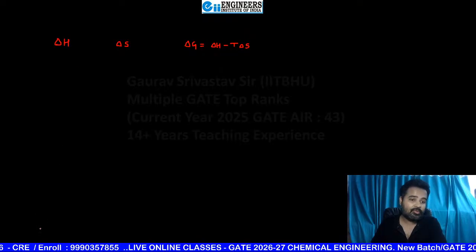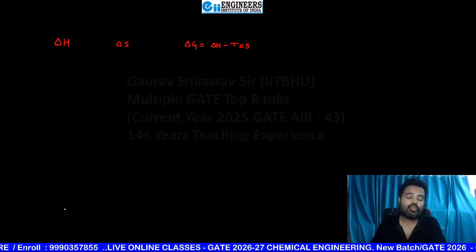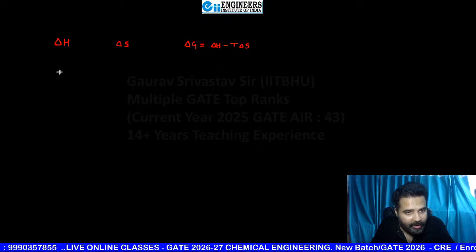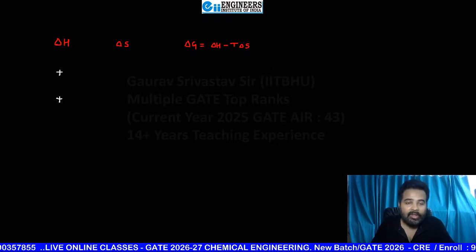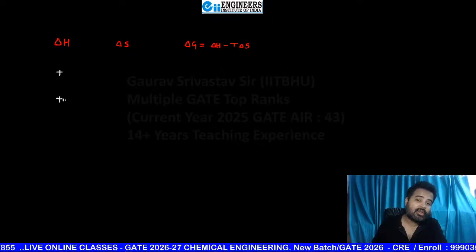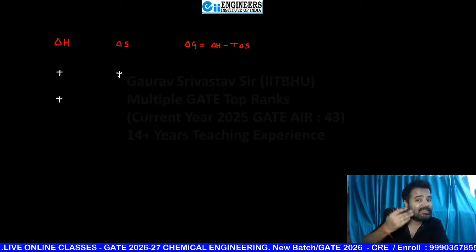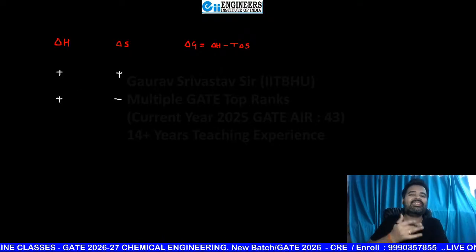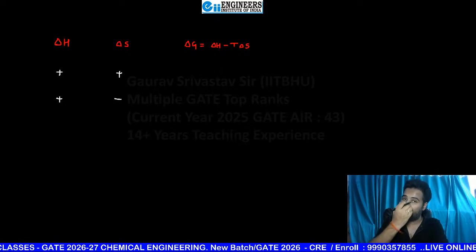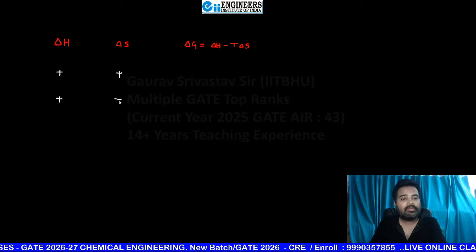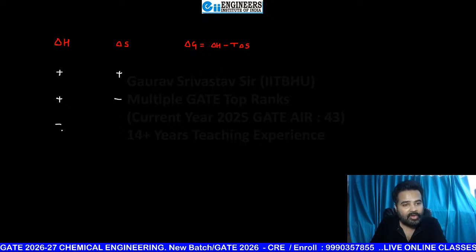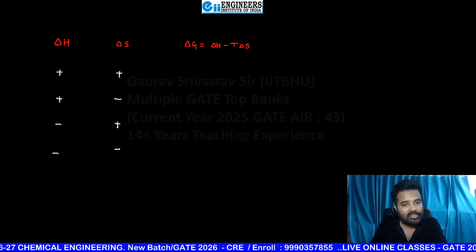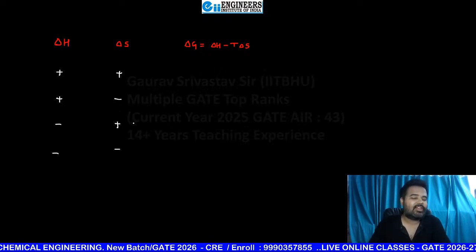So different cases I am going to take here, beta. Like I am taking endothermic, again endothermic. Why? Because one time I am taking an endothermic reaction where entropy also increases during the reaction, and one time an endothermic reaction where the change in entropy is negative. That means entropy is decreasing during the reaction. Then again the same thing I am going to deal with for exothermic reaction. Exothermic with change in entropy positive, then exothermic with change in entropy negative. And I just want to check what is the sign of this delta G.